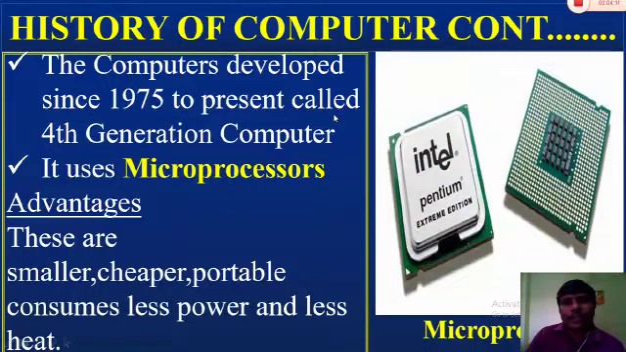The computers developed from 1975 onwards are called fourth generation computers. These computers are made with microprocessors. Nowadays also we are utilizing microprocessors. By using microprocessors, we get more advantages: the devices are available in smaller sizes and the cost is less. They are portable, consume less power, and heat is also less.